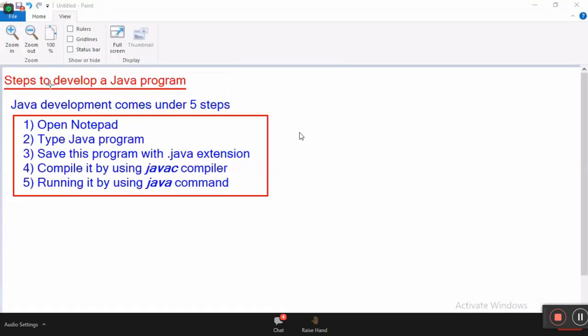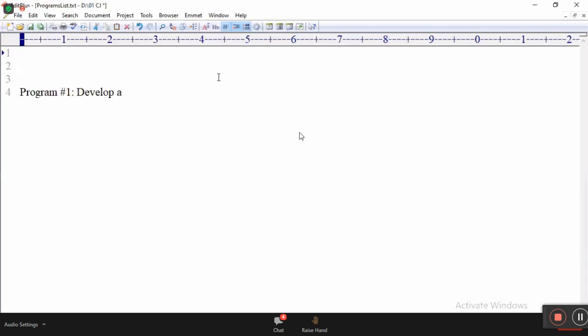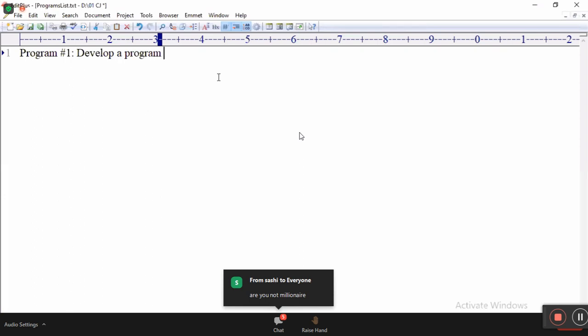So hope all of you got clarity. Steps to develop a Java program. Let's start. Write down program number 1. Develop a program to display.